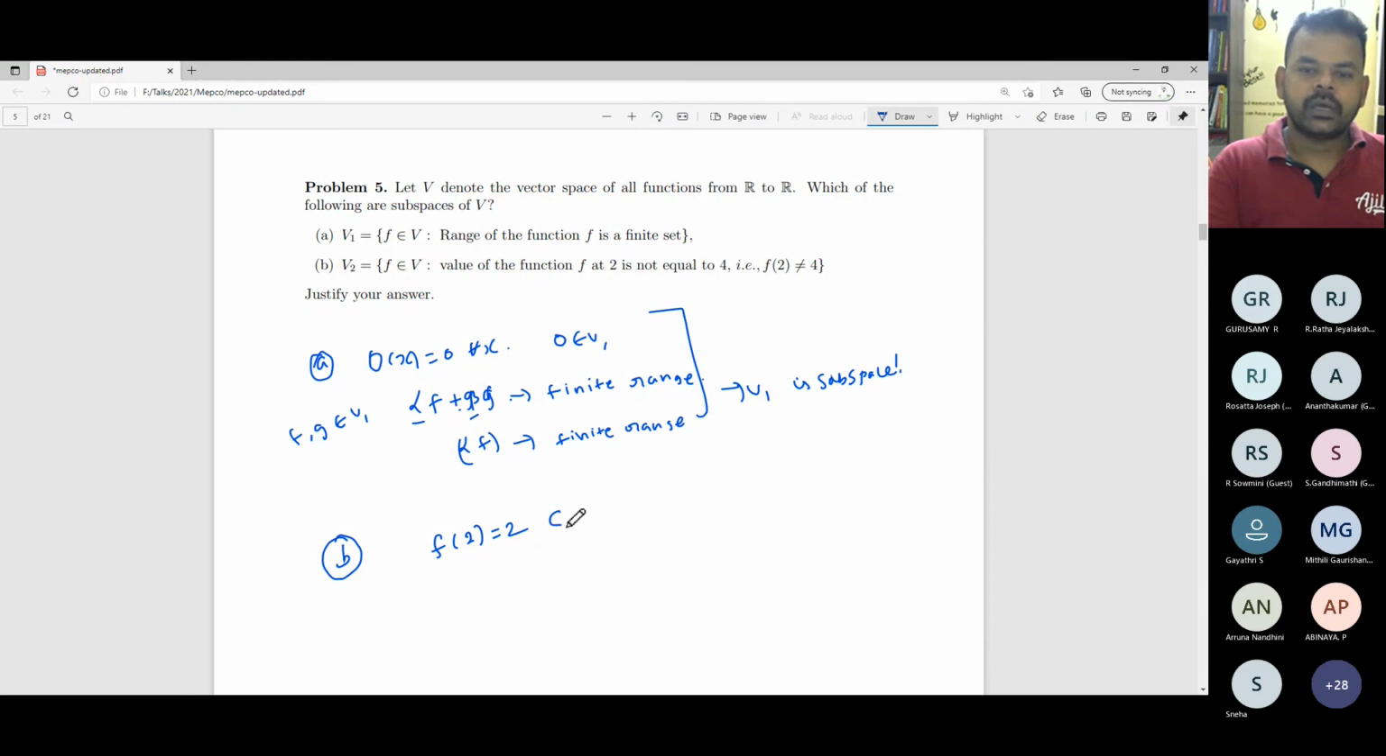This belongs to V2. Simply we take f of x equal to 4; it will not belong to V2, since f of 2 should not be equal to 4. So f of 2 equal to 2 is the only restriction on the function I'm taking. You can extend this function to R in any way. If I take alpha equal to 2, alpha times f of 2 is equal to 4, which does not belong to V2. So f belongs to V2, but alpha f does not belong to V2. It's just a warm up.